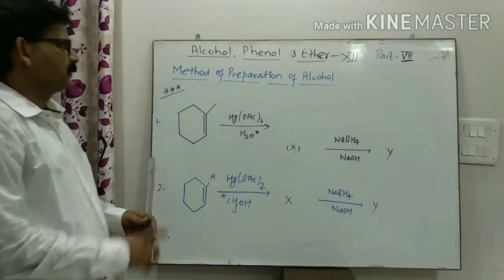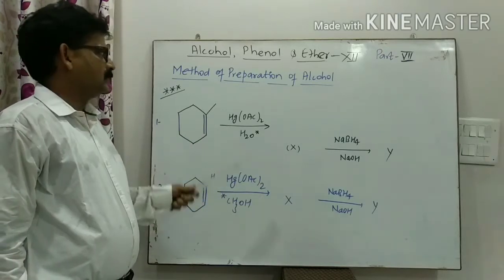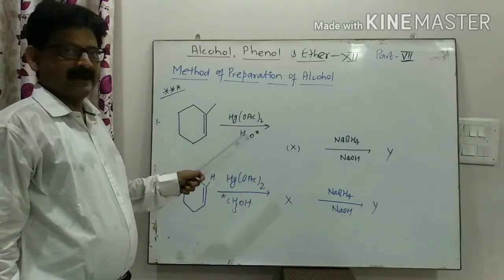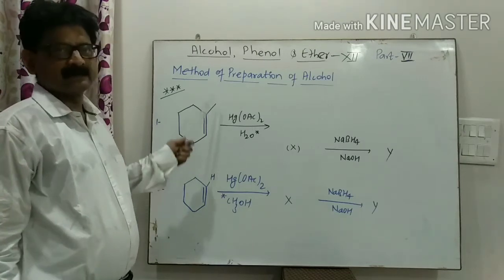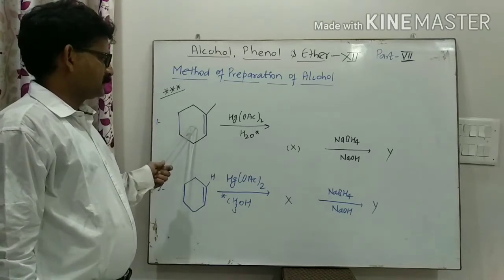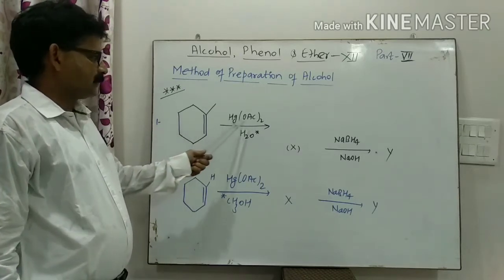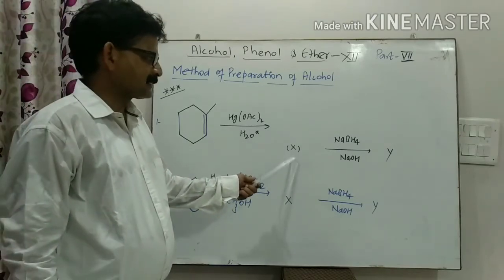Now my dear student, you have studied the method of preparation of alcohol by oxymercuration and demercuration, and these two reactions have been asked in various competitive examinations. The equation will be this one: alkene, mercuric acetate, water acting as a nucleophile, then what are X and Y?